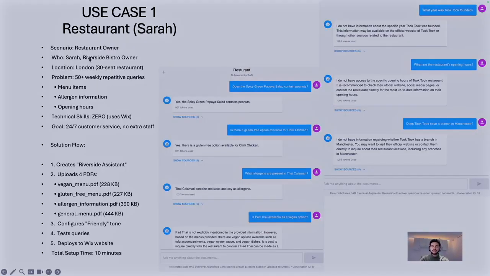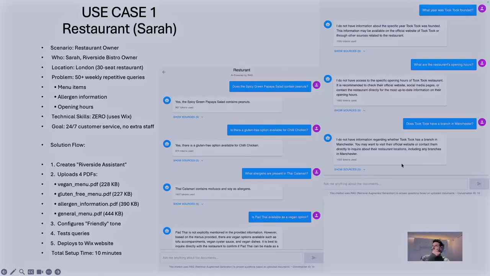Then here I've developed some use cases. The first one is Sarah. She has a 30-seat restaurant. She gets 50 weekly repetitive queries. So she wants to make a chatbot about menu items, allergen information, and opening hours. She doesn't have any skills, but her goal is to have 24/7 customer service with no extra effort. So what she has to do is enter our website, create an account, create a chatbot, upload these documents, and configure the chatbot and implement it.